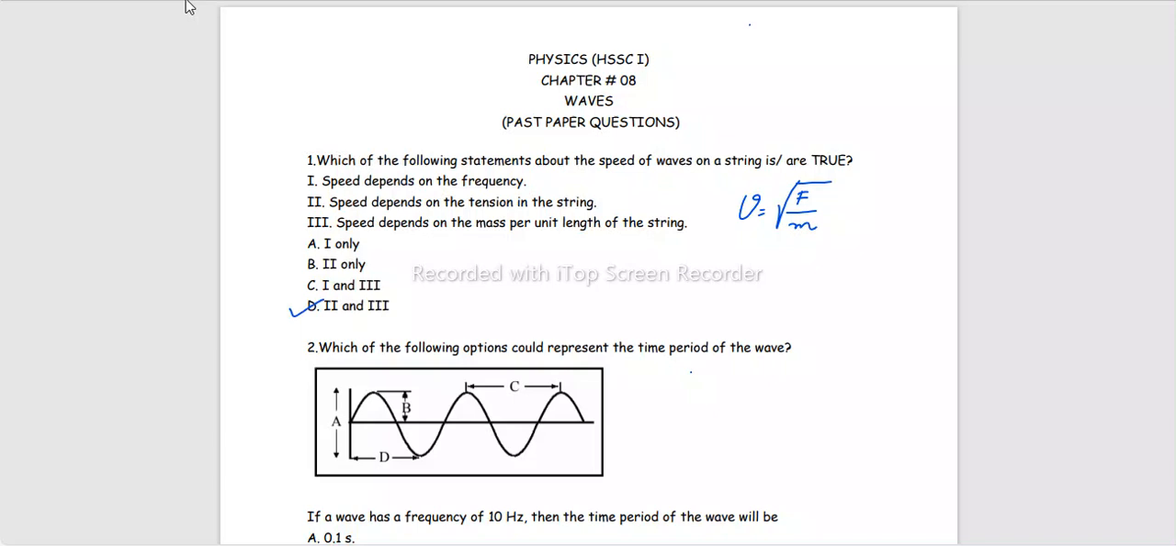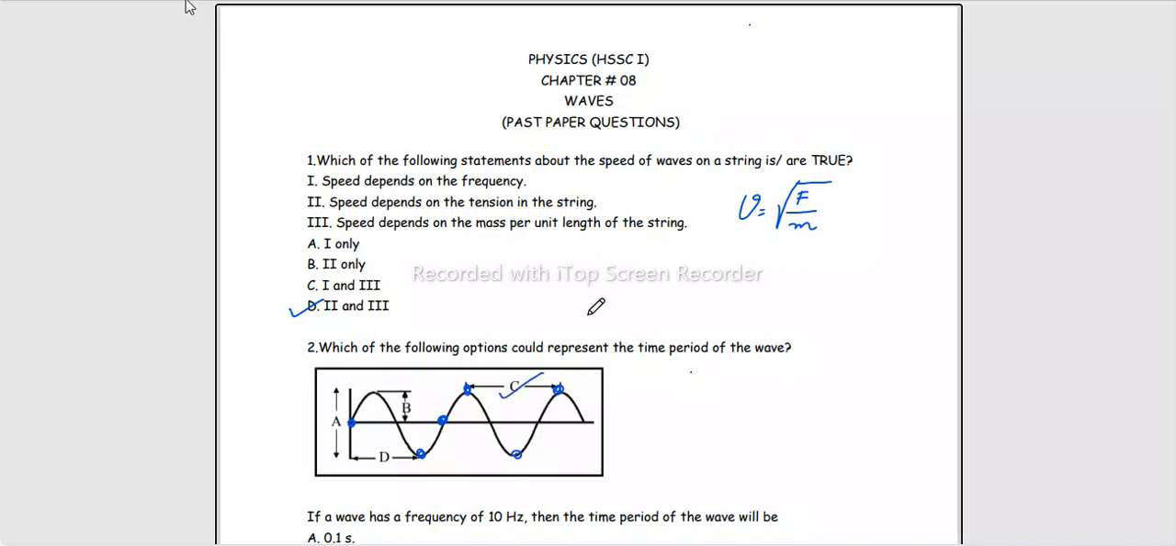Which of the following options could represent the time period of the wave? Time period is the time in which one wave travels through one point, right? So this is what we call one wavelength, the length of one wave. The distance from trough to trough is called one wavelength, not mentioned here. The distance from crest to crest is also called one wavelength. So the time to travel this distance will be the time period. Given that time is on the x-axis, option C should be the correct option.